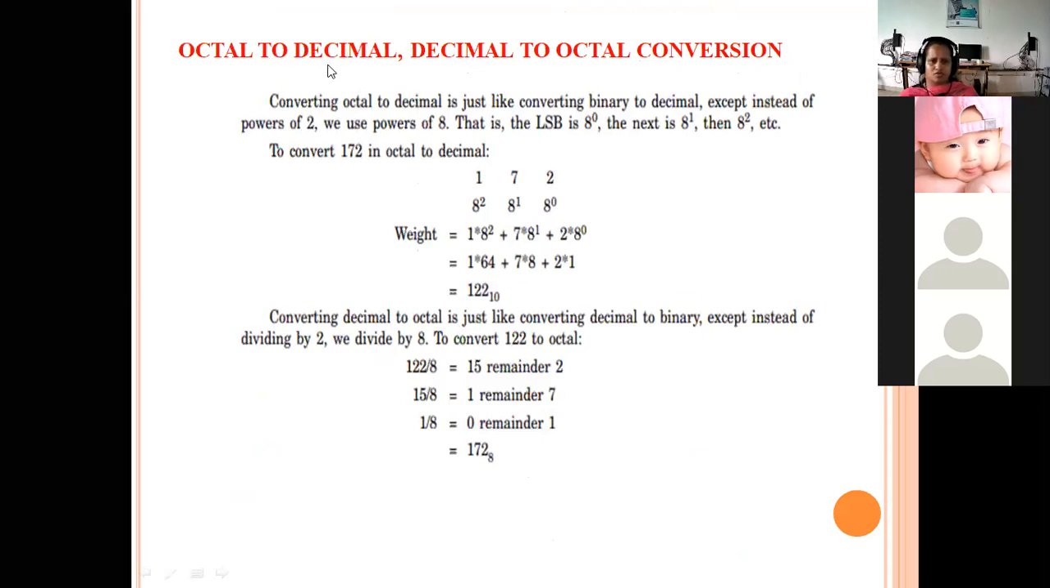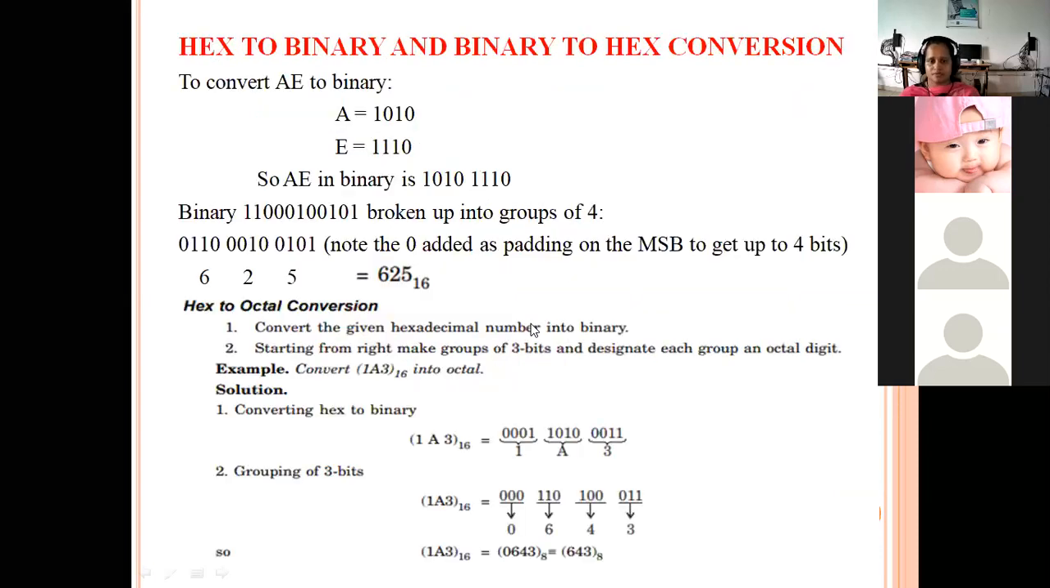Coming to octal to decimal. Octal to decimal means we are going to do it as 8 power 0, 8 power 1, 8 square. For suppose we are converting a hexadecimal number to decimal, then here the value will be 16 power 0, 16 power 1, 16 square. Okay. For suppose we are converting a binary to decimal, then we are going to do it as 2 power 0, 2 power 1, 2 square, and we are adding these 3 bits. Okay.